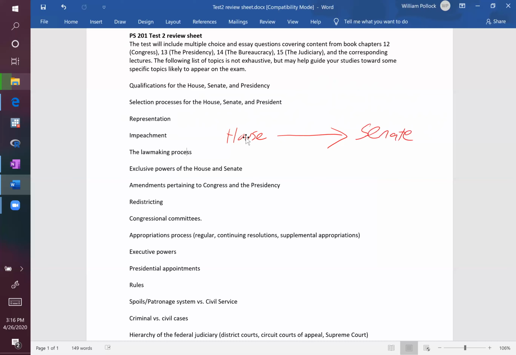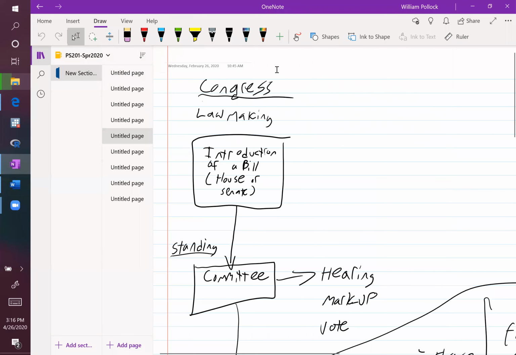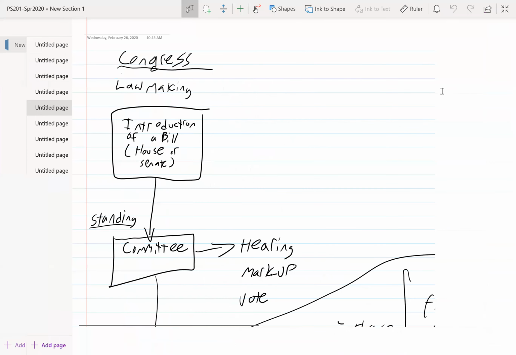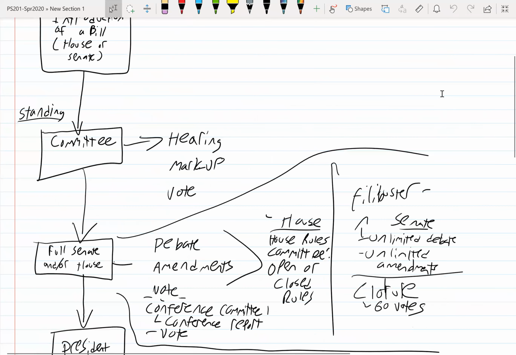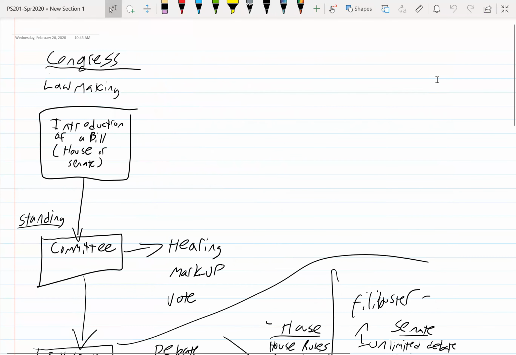Impeachment versus impeachment and removal. We've discussed this in class before, so I think everyone is mostly on board with that at this point. The lawmaking process. I'm definitely not going to go through the entire lawmaking process. However, we discussed this in class at length. These are the notes I just showed you. We went from the beginning all the way to the end.